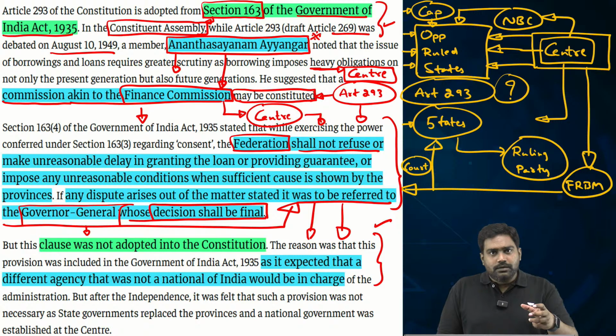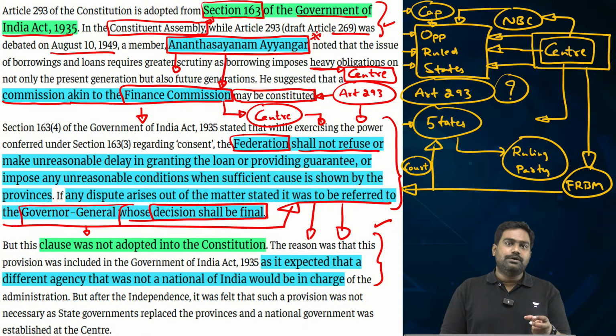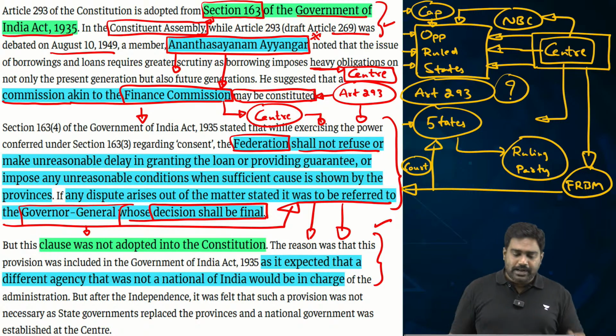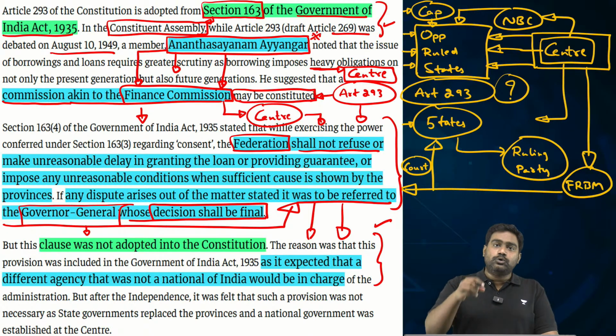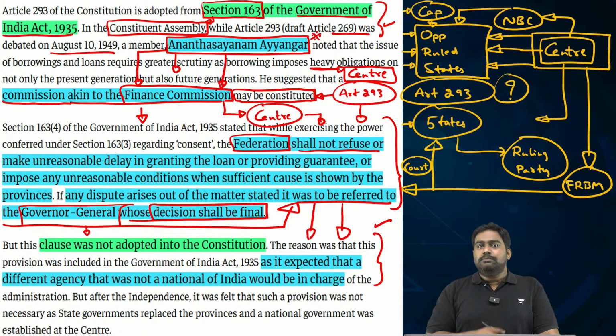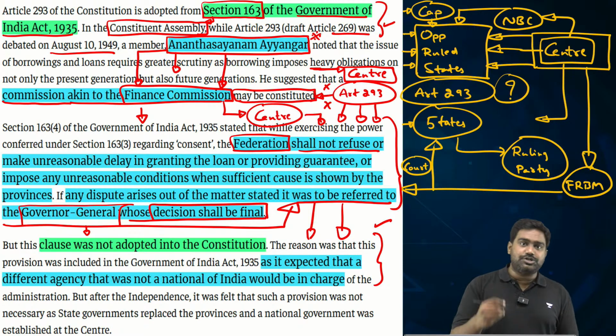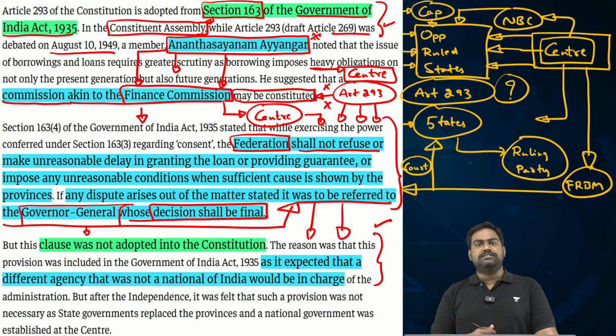Because if there are different parties ruling the center and the state, it will lead to friction. The center might place unreasonable restrictions and conditions, thus limiting the borrowing ability of the state, which could affect fiscal federalism. That is why Iyengar had recommended a constitutional body similar to the Finance Commission to take a call on these matters. However, Article 293 does not contain such a provision. The authority has been vested with the center to decide the cap, the limit and the restrictions with regard to the borrowing ability of a state.